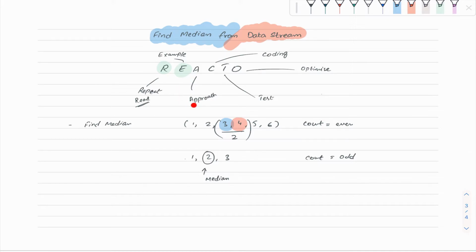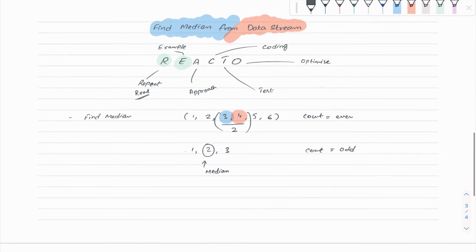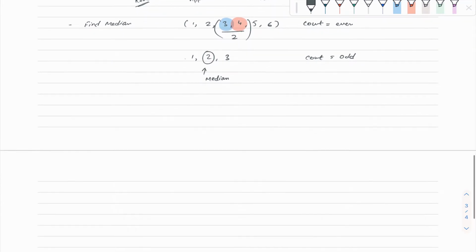In case of approach, first what we can do is think about questions we have done already that are similar to this, or maybe some part is similar to this. So we can think about the two heap coding pattern, which can give a clue as to why we have to go with the two heap coding pattern.